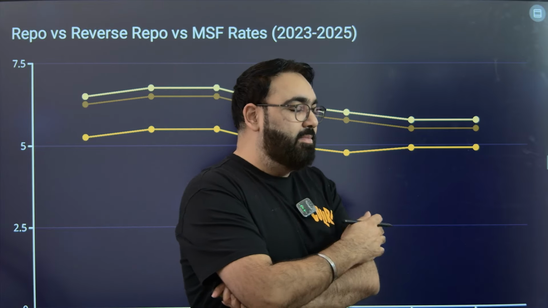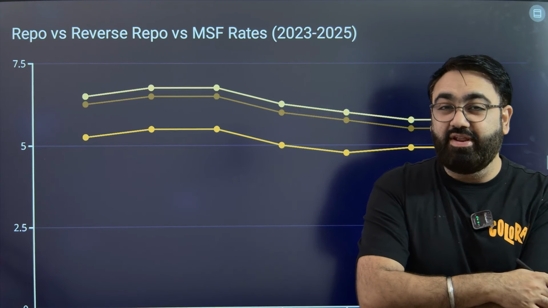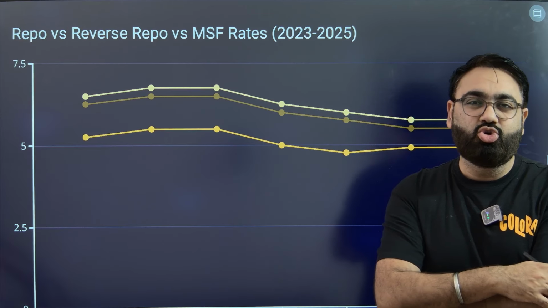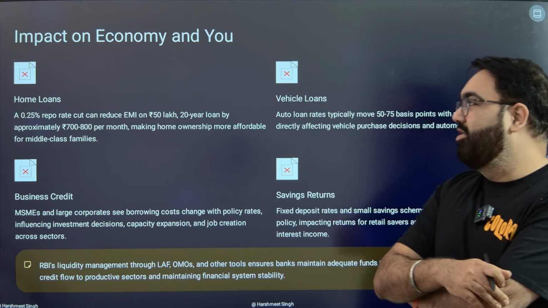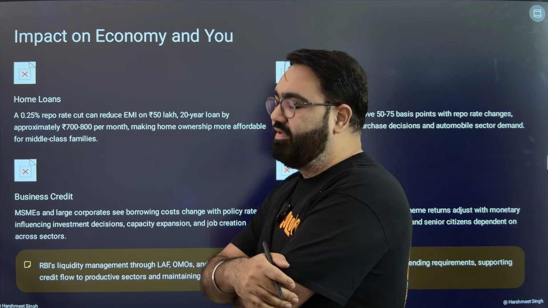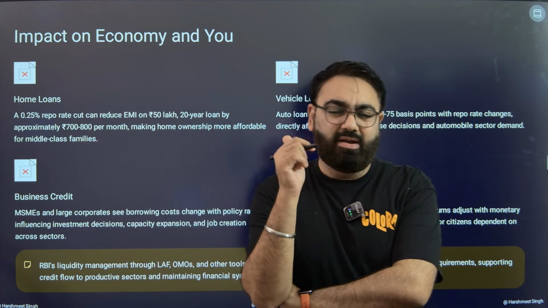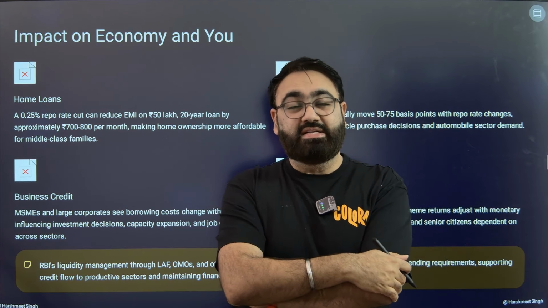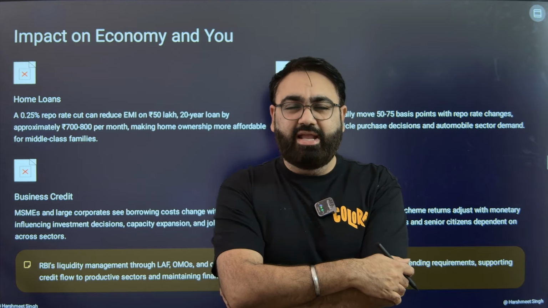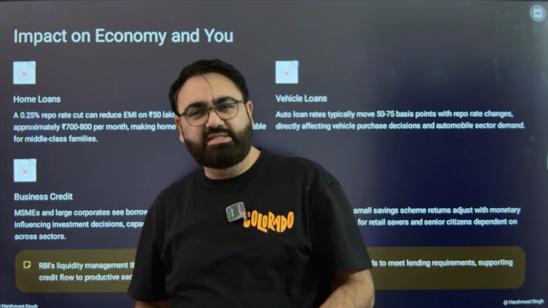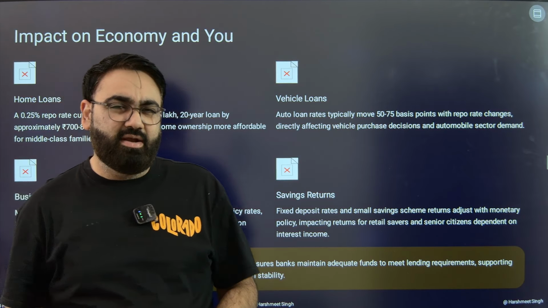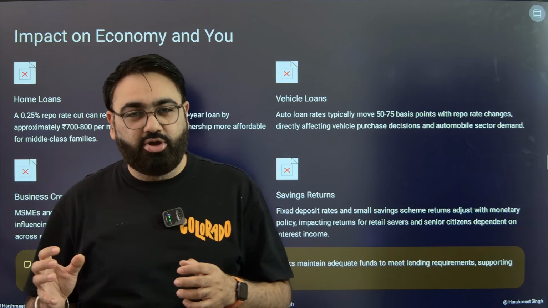This is how RBI can decide whether they want to increase inflation, they want to keep a check on inflation, etc. The goal is to keep it between 2 to 6%. This is what the RBI aims for. This is how all the decisions of the RBI, the Monetary Policy Committee, will impact all these sectors. It's important for you to understand these kinds of questions are very easily asked in the prelims examination. As I told you, in economics, if you have your basics cleared, most of the prelims questions will be pretty easy for you to handle. These are not very complicated as long as you have a good hold on your basics.